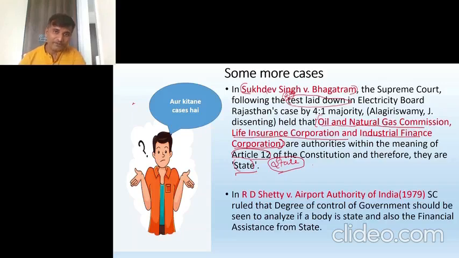Governmental control means there can be shares. A decision of the government might affect that board. Government might be deciding the CEO of that board or members of that board. Some part of a decision of government might be considered by that board. Some control is there, whatever percentage it might be, even 0.1%, then that particular body can be called as state.